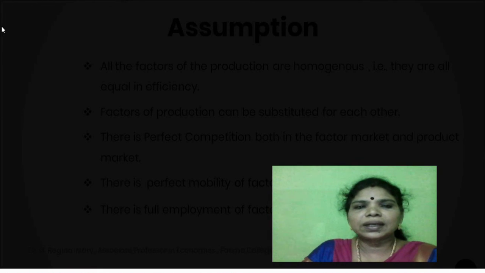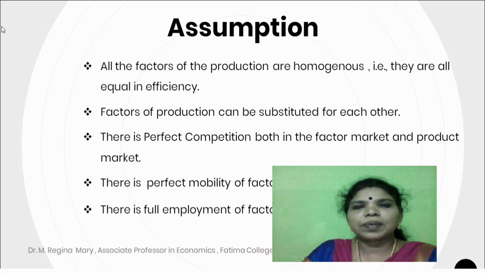Assumptions of the theory. All the factors of production are homogeneous. They are all equal in efficiency. Factors of production can be substituted for each other. There is perfect competition both in the factor market and the product market. There is perfect mobility of factors of production.